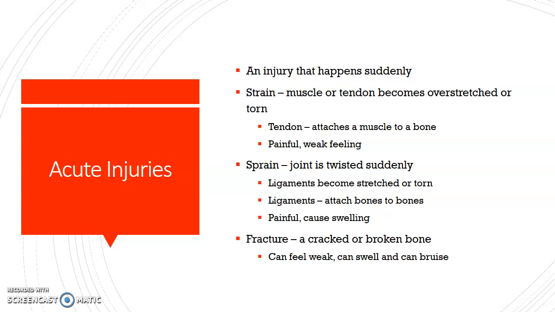Sprains happen when a joint is twisted suddenly. The ligaments that connect the bones to the joint are stretched or torn. Sprains are painful and usually cause swelling. A fracture is a cracked or broken bone. A fracture is painful. The injured area can feel weak, can swell, and can bruise.